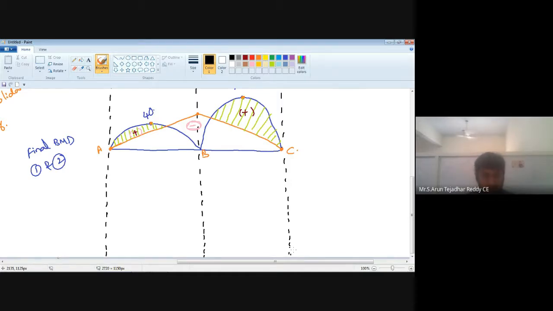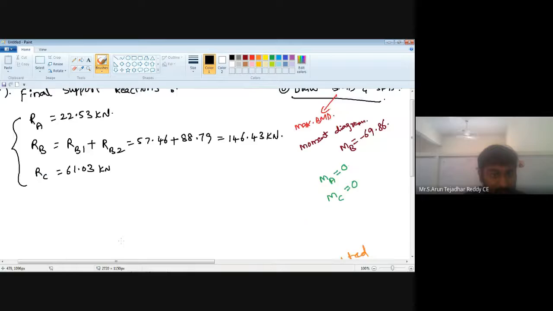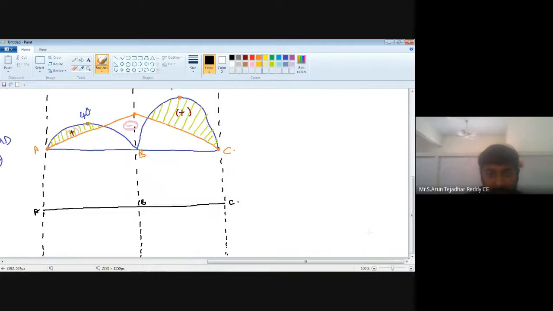Now draw the shear force diagram. A, B, C. Before drawing the shear force diagram, first write the RA value, RB value, and RC value here.